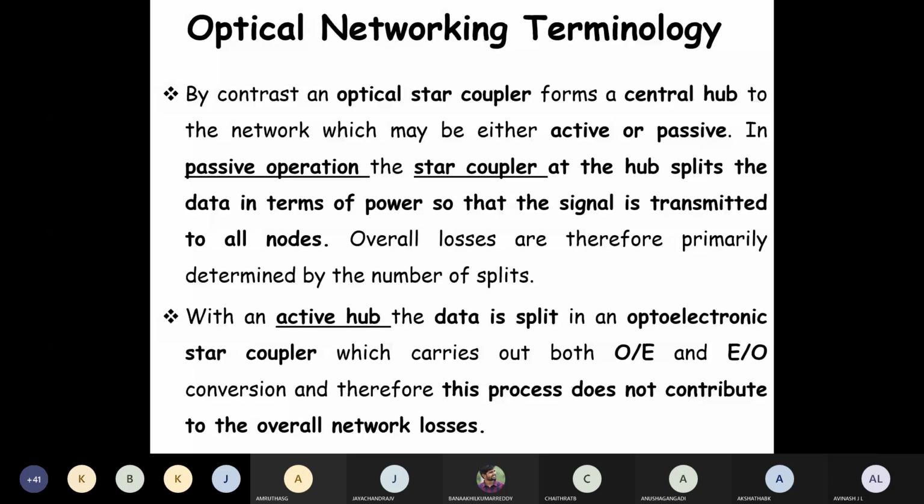So here we can see the diagram. What is the particular diagram of network? Here a 3-port wavelength multiplexer is there. It is a 3-port, which means one signal will be the input port and the other 2 signals will be the output ports. You can see lambda 1, lambda 2. That means a multiplexed signal is incoming, whereas lambda 1 and lambda 2 are getting separated and coming out in port number 2 and port number 3.